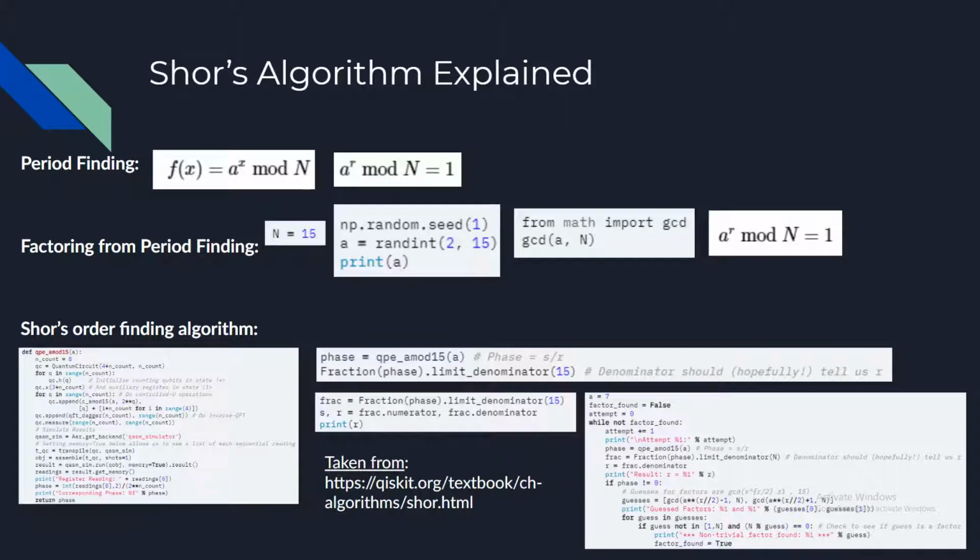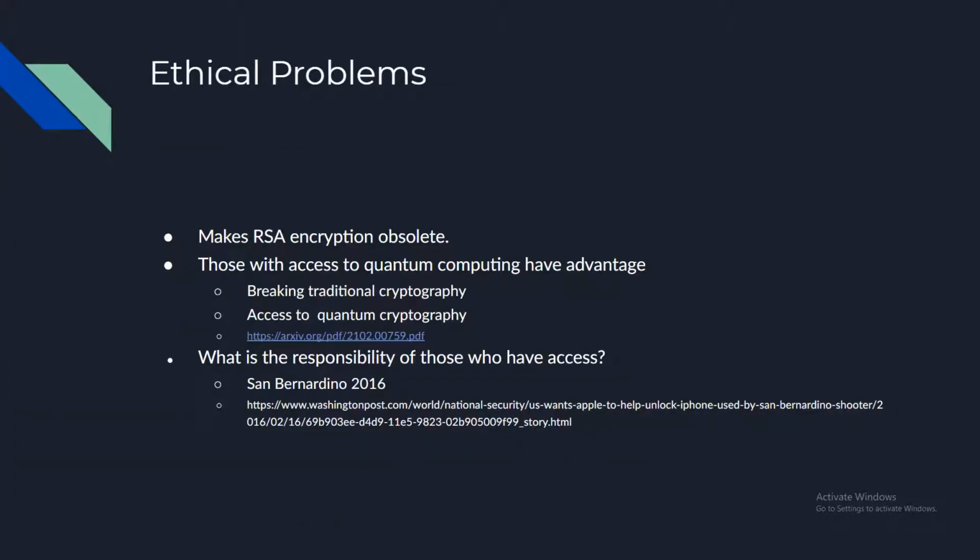Shor's algorithm is a polynomial time quantum computer algorithm for integer factorization. It uses period finding, factoring from period finding, and then finally Shor's order finding algorithm to find the integer's prime factors. The ethical problems are twofold.